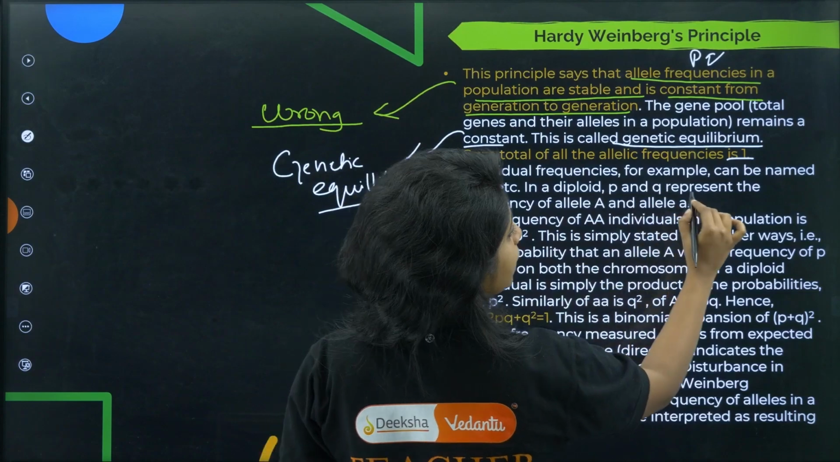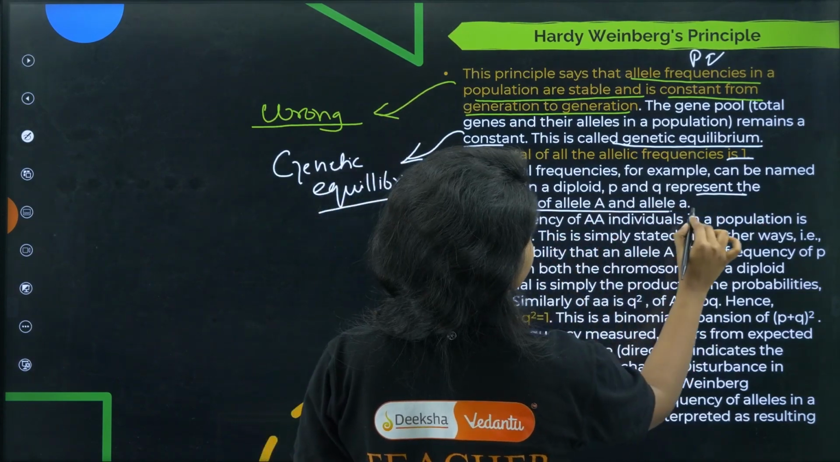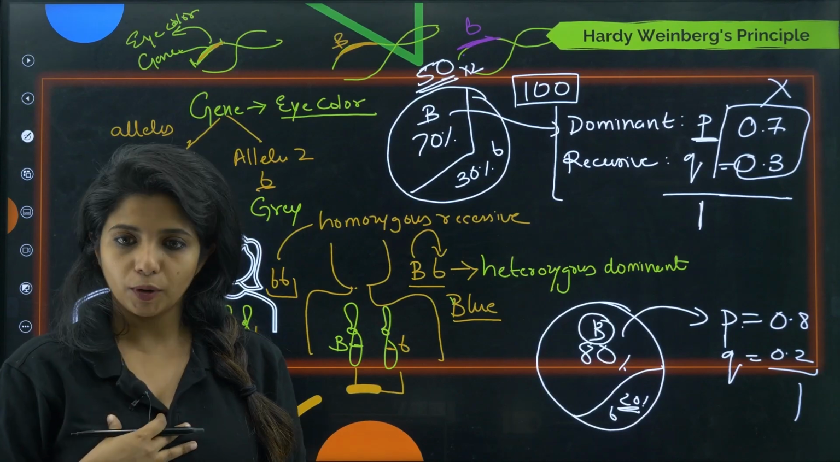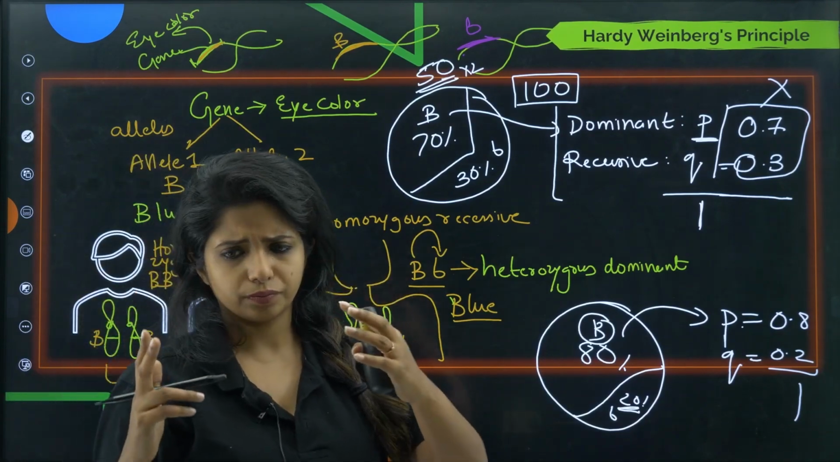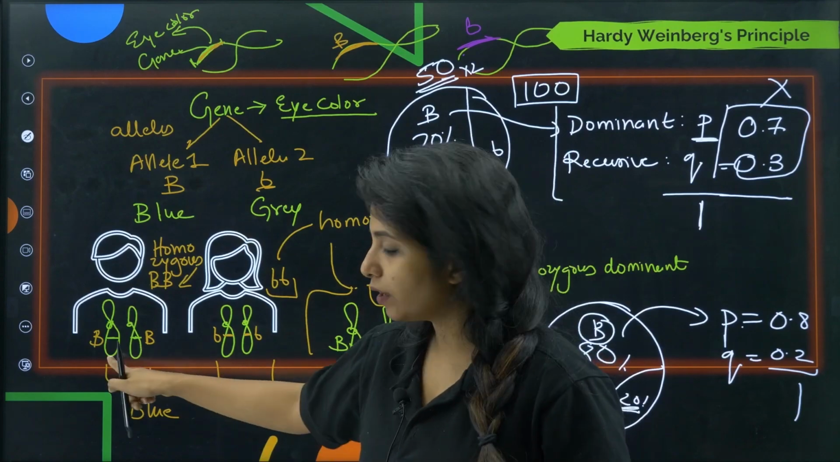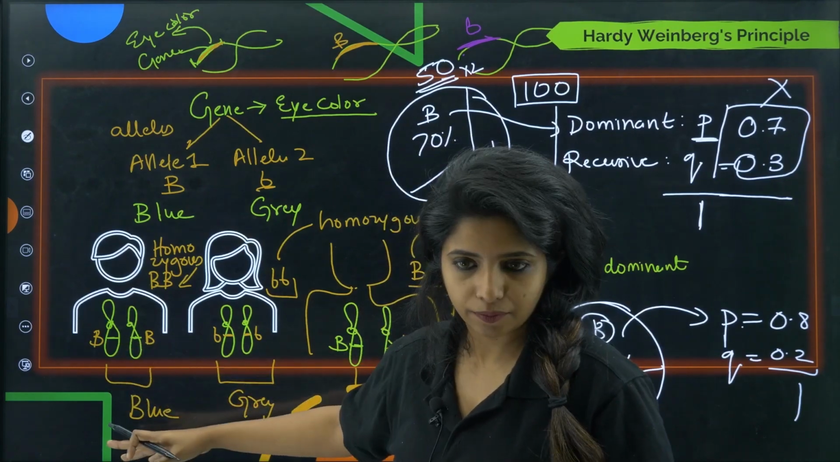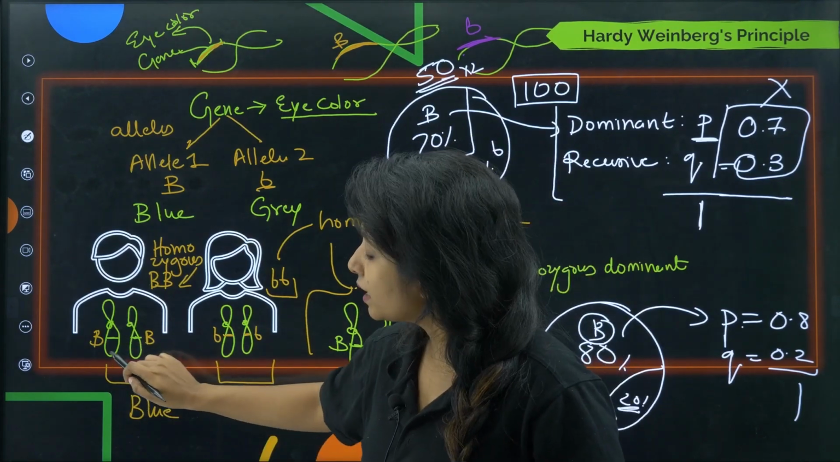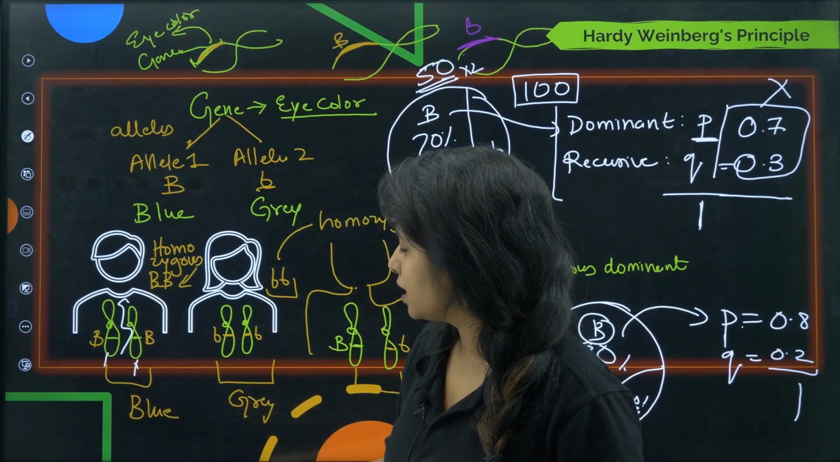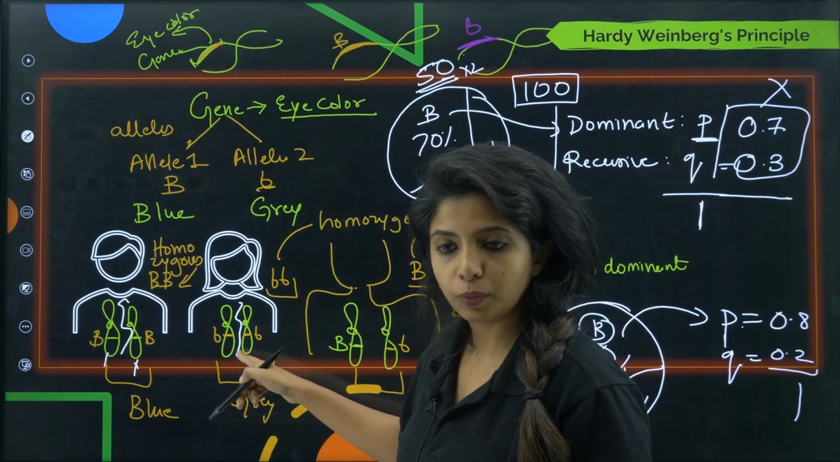In a diploid, p and q represent the frequency of allele A and small allele a. So basically I told you, we all are diploid organisms. We all have a pair of chromosomes, one from each parent. So again, over here also, suppose I am their daughter. I'll be getting either one chromosome of this pair, either this or this. Similarly, I will be getting either one of this particular pair.